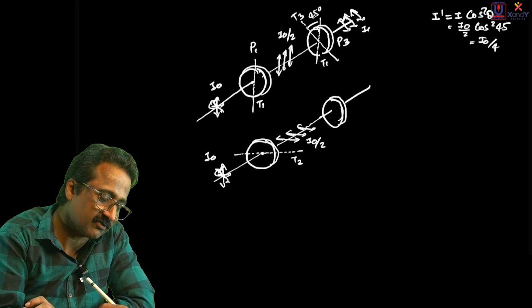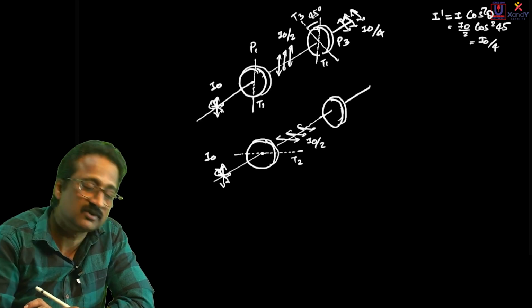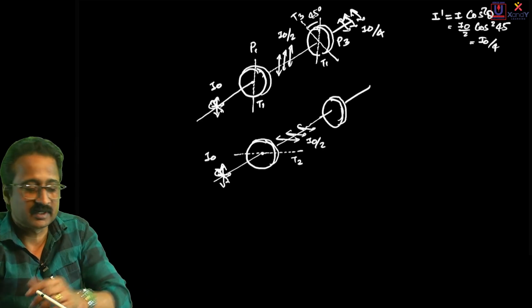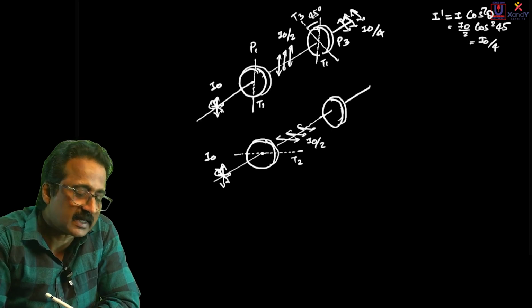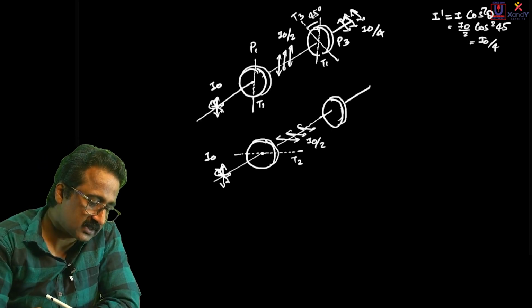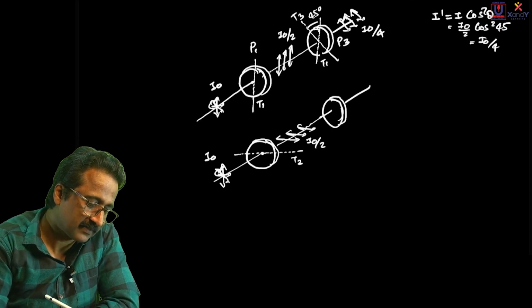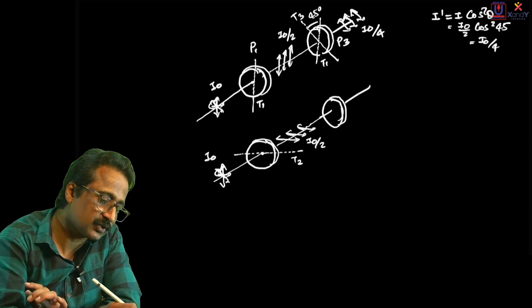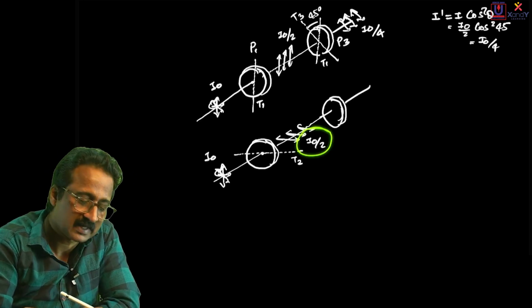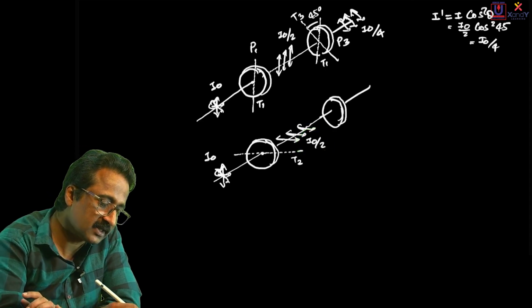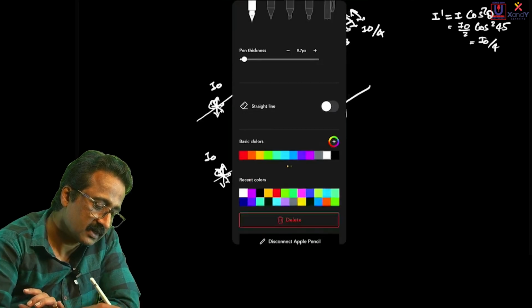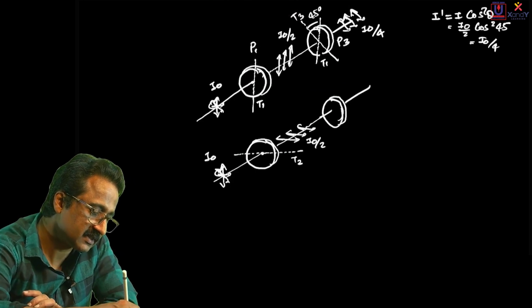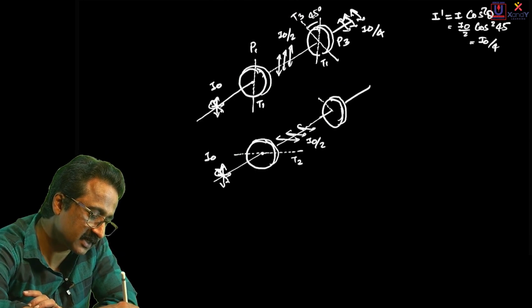So the intensity of light transmitted by this Polaroid P3, for the light coming through the first slit, is I0/4. Let's see the intensity of light emitted by the same Polaroid for the second slit. Yes, this one is I0/2. That I0/2 is the intensity of light falling on P3. But remember, its transmission axis is the same. I'm showing that this is the same transmission axis.